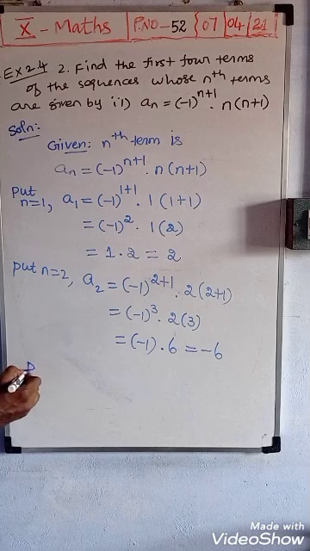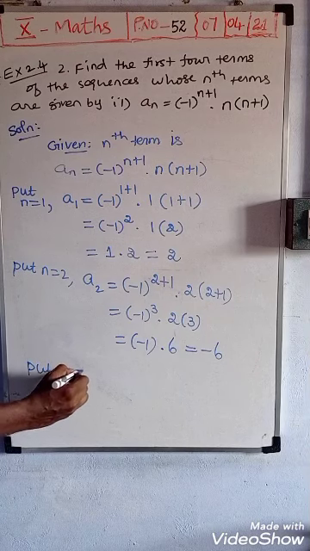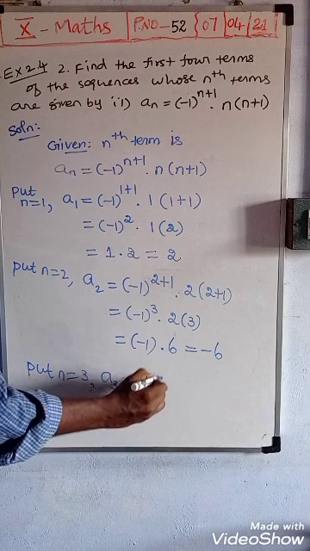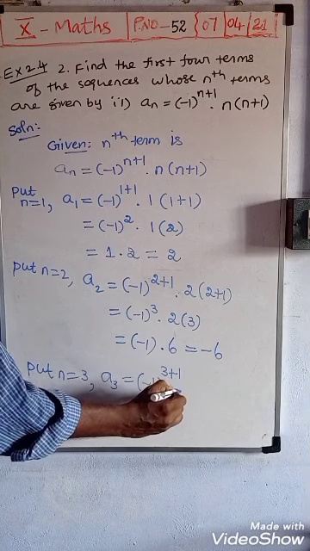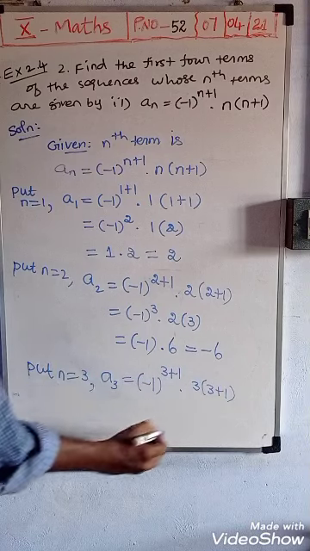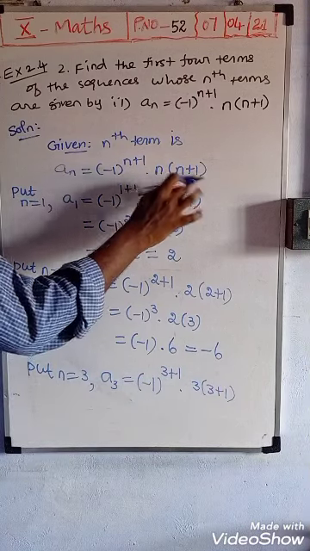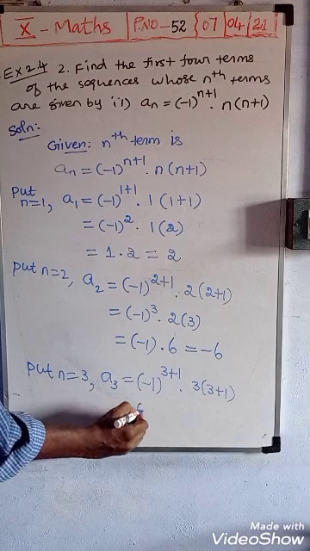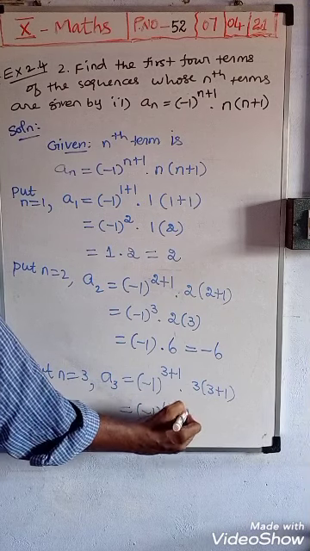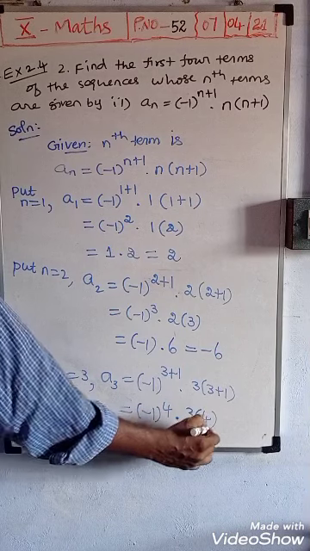Okay, next put n is equal to 3. So A3 is equal to minus 1 power 3 plus 1 dot 3 of 3 plus 1. So minus 1 power 4 dot 3 of 4.